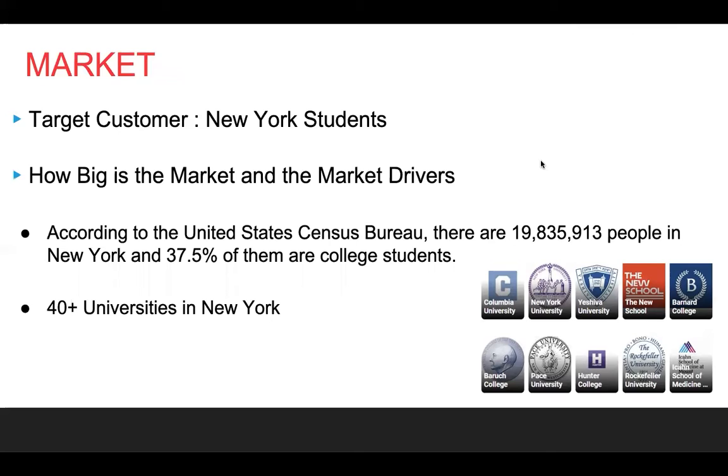As we mentioned many times before, the target customer for our product is New York students, and the market for our product is super huge because, based on our research, there are over 20 million people in New York, and 37.5% of them are college students. Besides that, there are more than 40 very famous universities in New York. And if we count all of the universities, the number will be even more than 100.